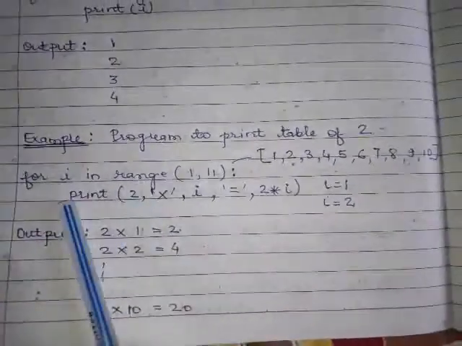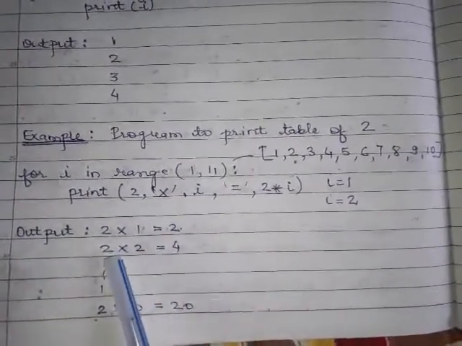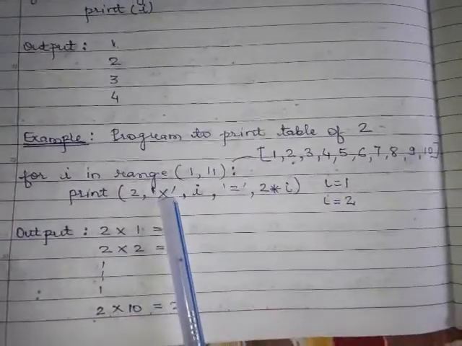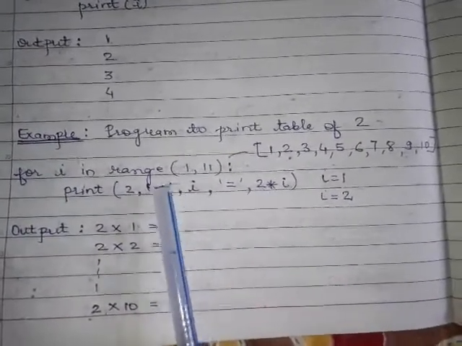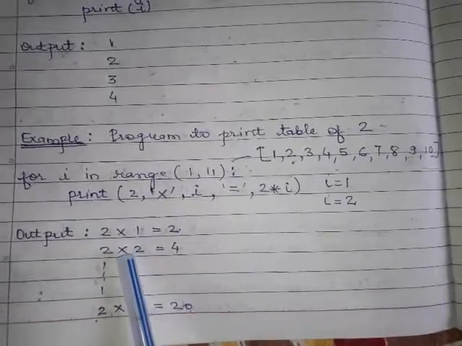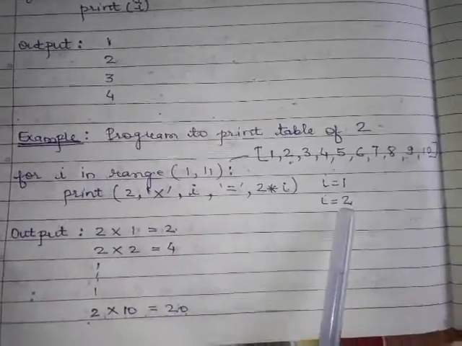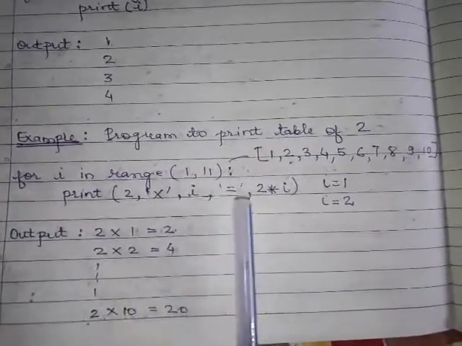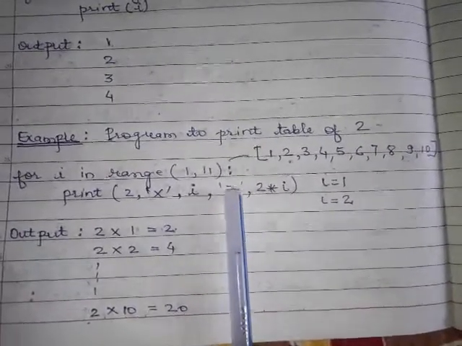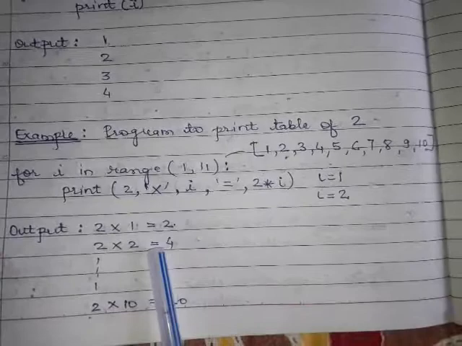Again, this print statement will generate 2 multiply. This is a character which is written in single quote, so this is capital X. Then the value of I. The value of I is 2, so 2 is written over here. This is again a character, equal to, which is printed as it is.